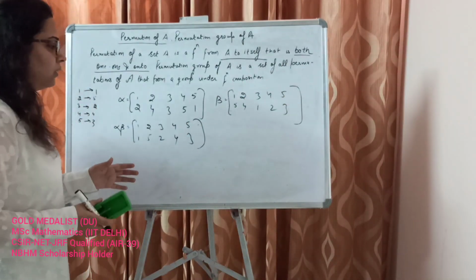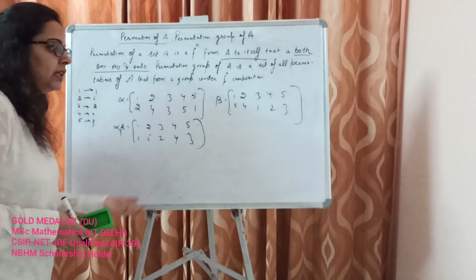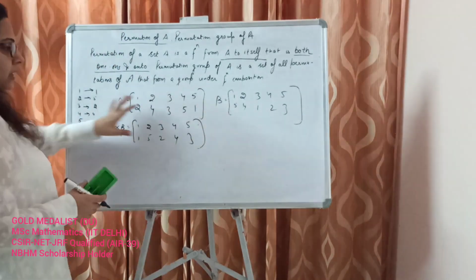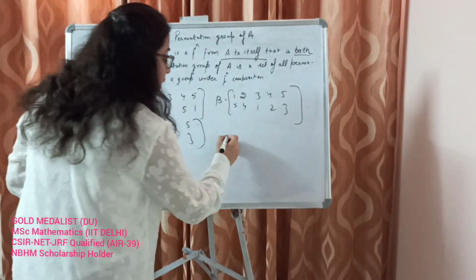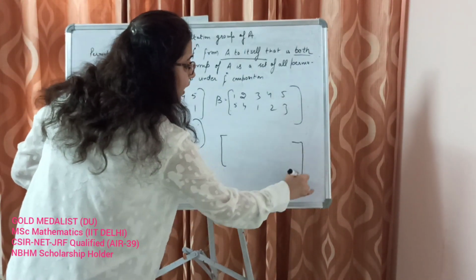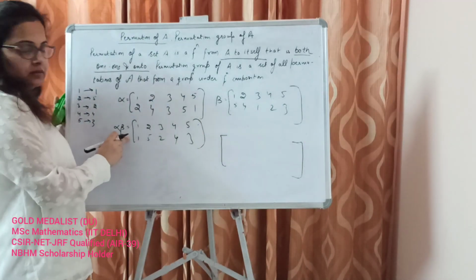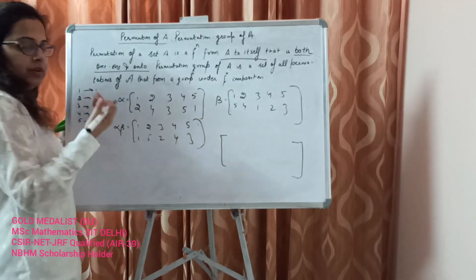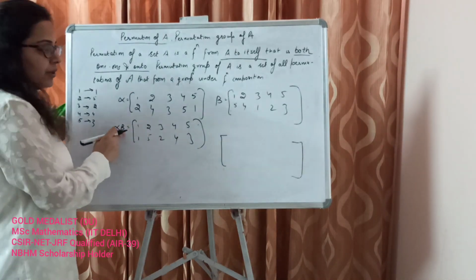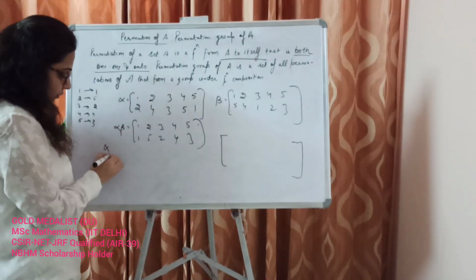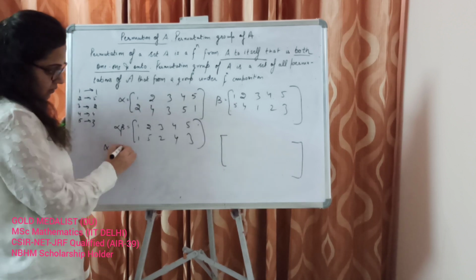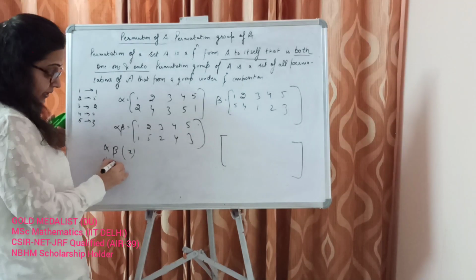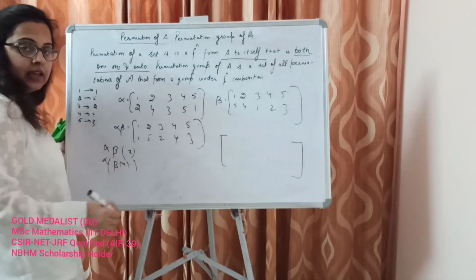Okay. So instead of computing each and every element, we can directly find out this array looking at these two permutations. How? When we want to find out the value of alpha beta, what do we need to do? Start from the right hand side, because when we are writing alpha beta of x, beta comes first in that order.